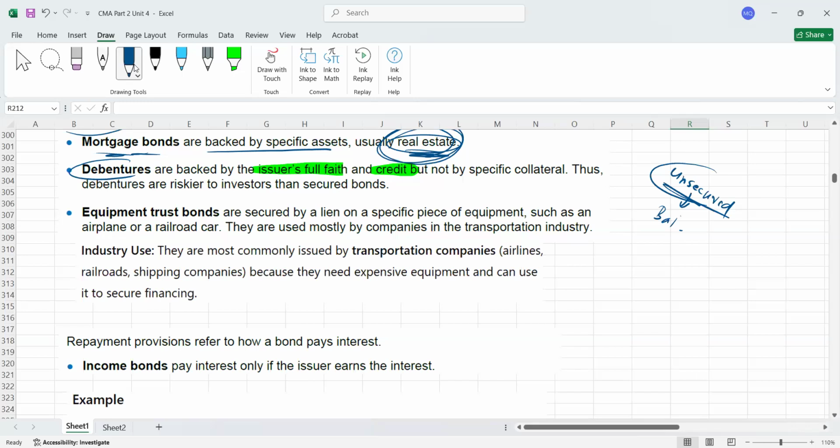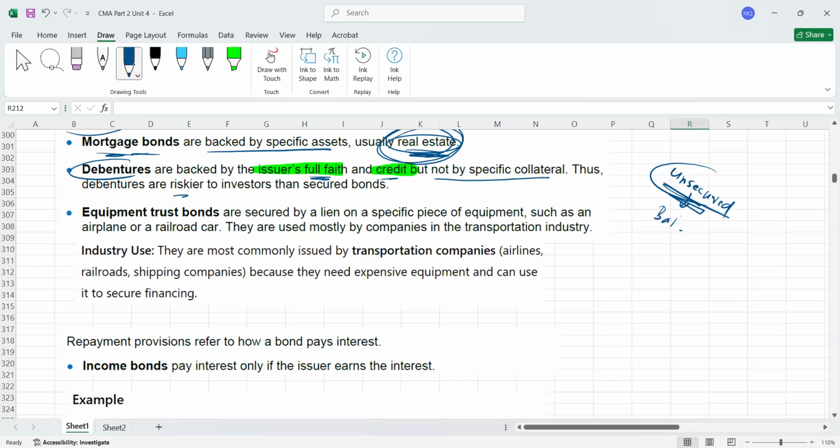Debenture means these are unsecured. We don't have any specific collateral, you only have faith in the borrower that he will return your money. Why? Because the borrower is a creditworthy organization. So that's called debentures. Debentures are backed by the issuer's full faith and credit, but not by specific collateral.